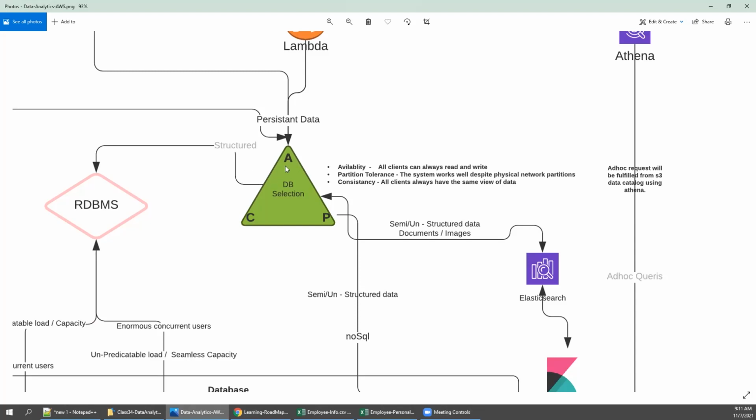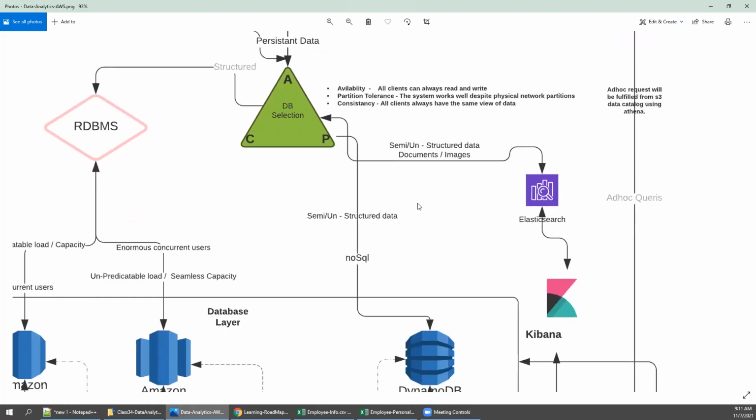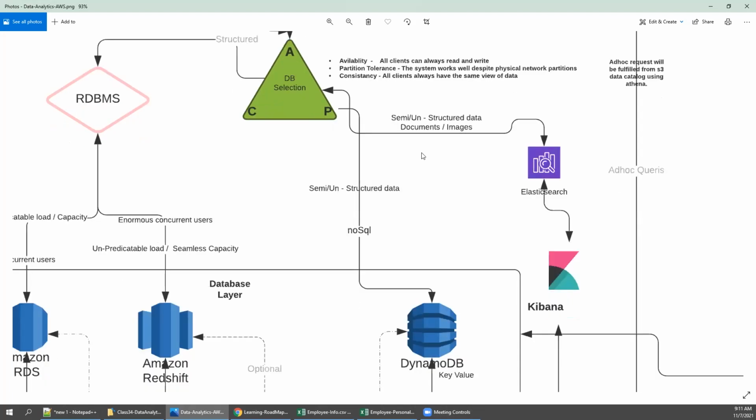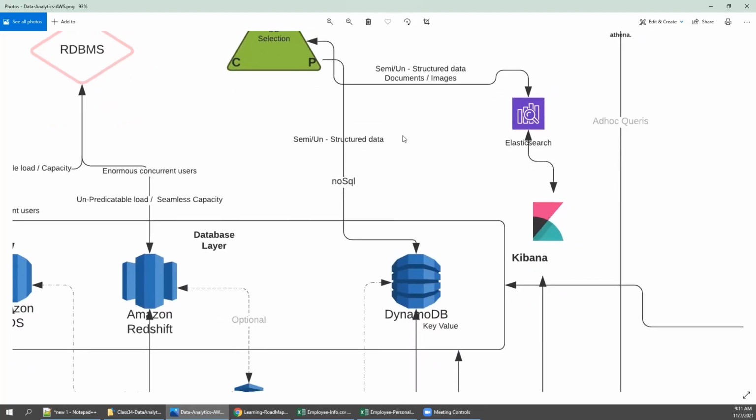If availability and partition tolerance, then semi-structured or unstructured. If consistency and partition tolerance, then also semi-structured and unstructured.